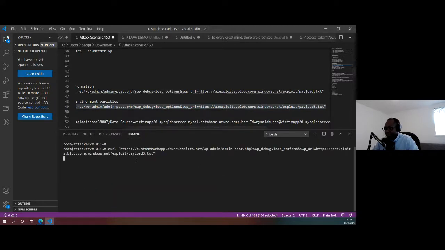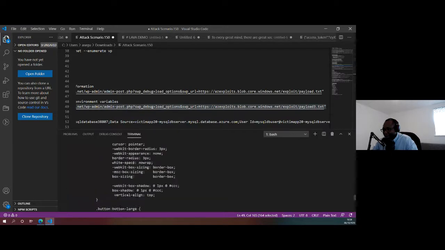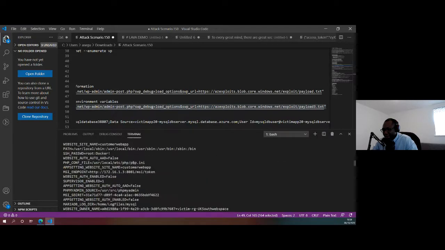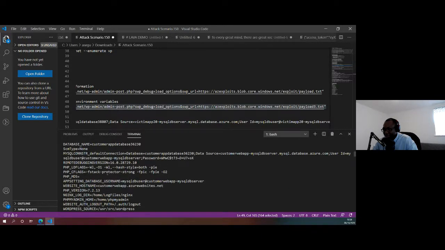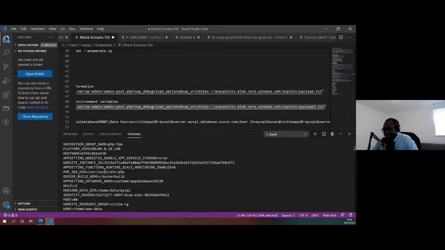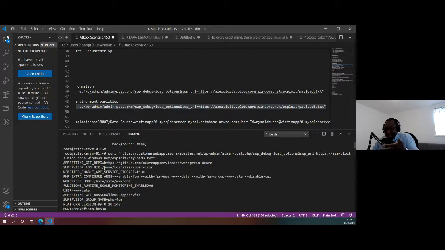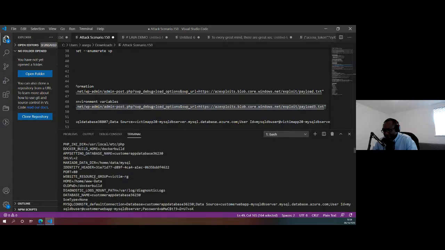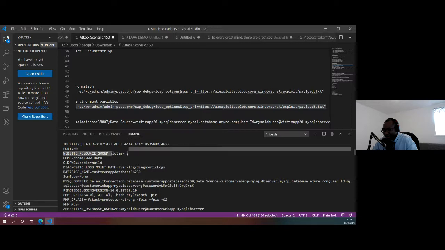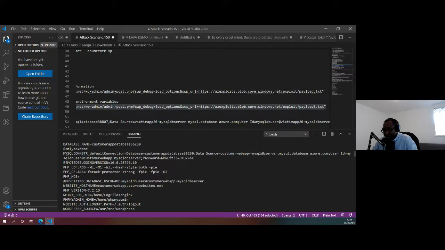And if I run that against that environment, again we get a bunch of information. But if I look at that, you can see that we've dumped out essentially all the environment settings that have been passed through configuration settings also. And there's some very interesting information that I'm seeing here, as a security person. I can see that it's got a home for MySQL that it's using. I can see the resource group that it belongs to. I can see where it's storing its diagnostic logs.